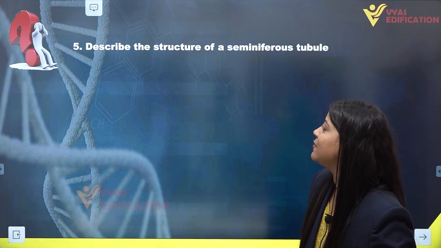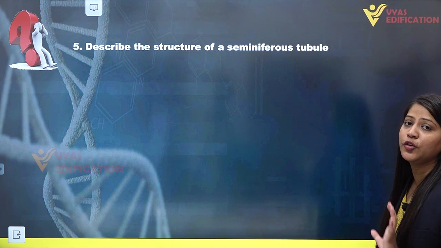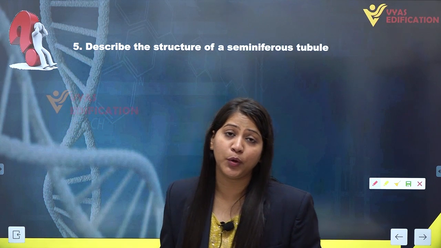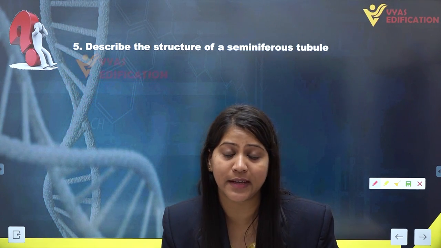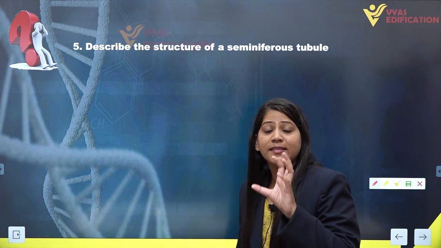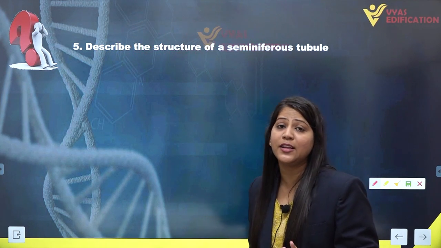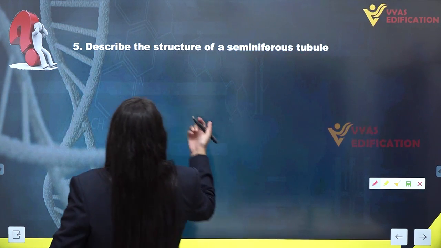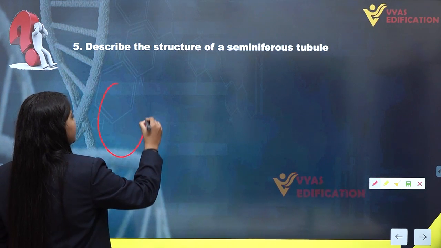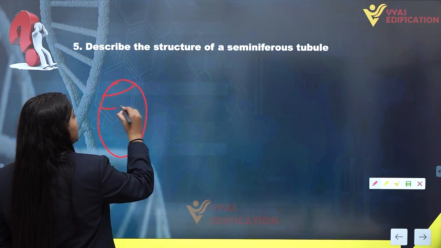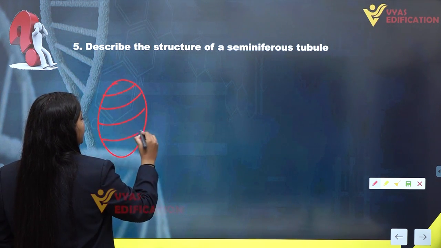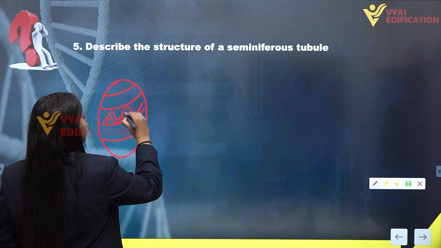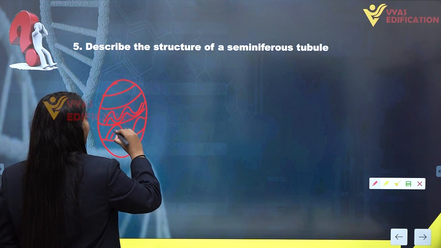The next question is, describe the structure of a seminiferous tubule. Now, what is a seminiferous tubule? These are the fine tubules inside the testicular lobules of a testis in males, and seminiferous tubules have specialized cells which form the male gametes or sperm cells. Now, this is the testis and it has 250 compartments known as testicular lobules, inside which 1, 2, 3 seminiferous tubules are present like this.